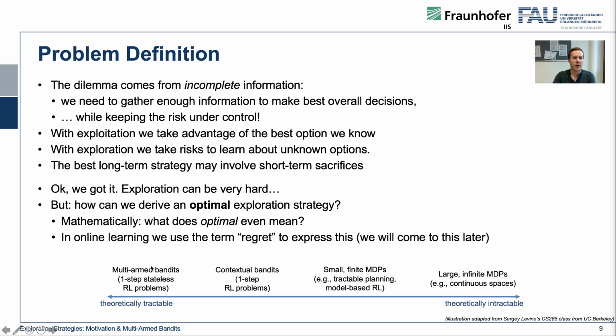We will start with multi-armed bandits, because multi-armed bandits assume small MDPs. However, they are very restricted MDPs. There are actually no states. We have only actions, and we only decide on the actions. So it's the most theoretical problem we can come up with, and it's also very easy. It's a one-step stateless RL problem. What is really nice about them is that they are completely theoretically tractable, and we can evaluate our strategies in terms of the regret versus a Bayes optimal agent, which I will also tell you in a minute what this is.